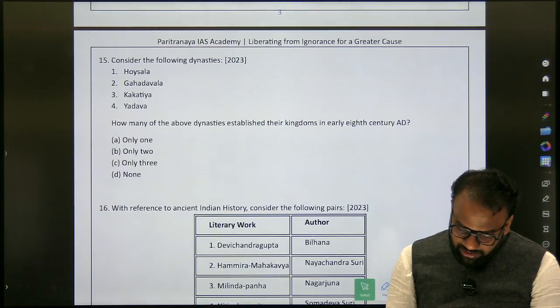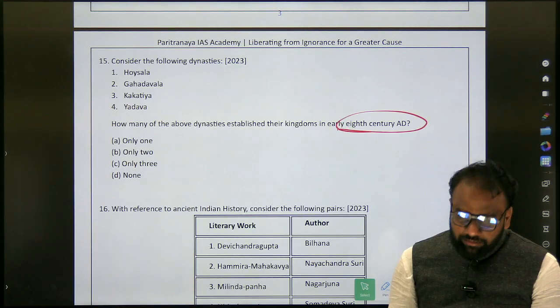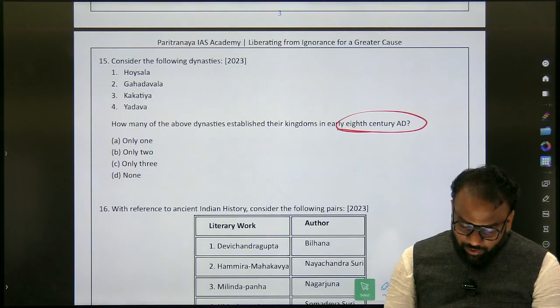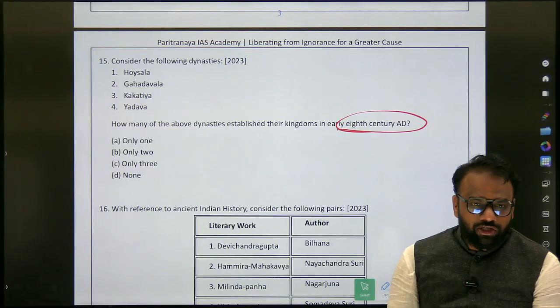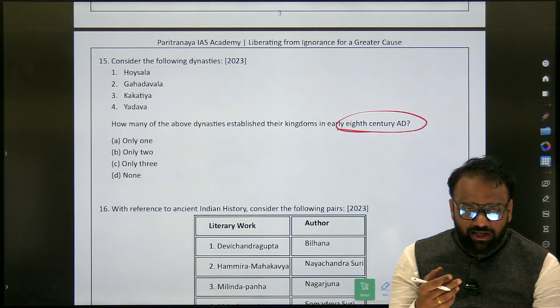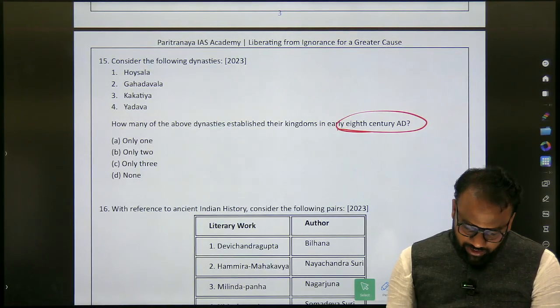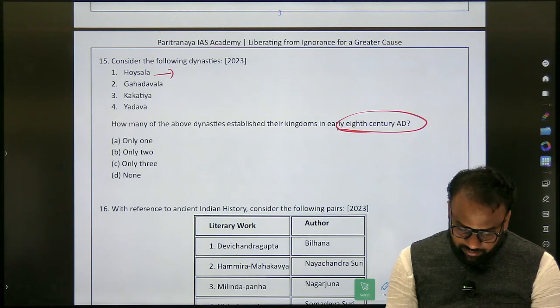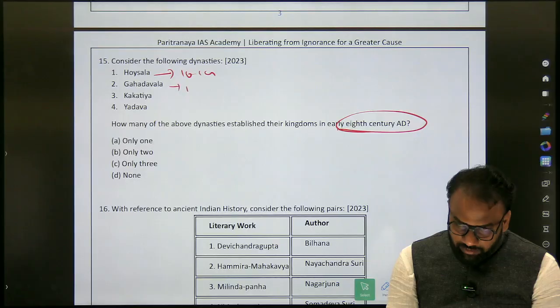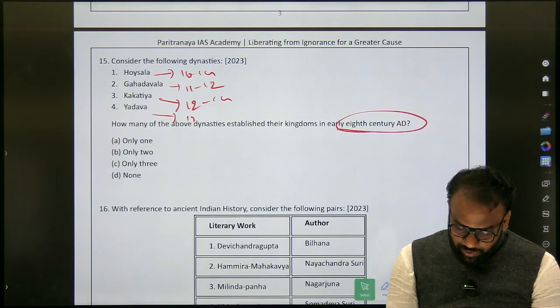Next, 23. So consider the following dynasties. How many of the above dynasties established their kingdoms in the early 8th century? Okay. So the first time when they look at this question, it is a very difficult question, because for every dynasty, it will be practically impossible for us to recall the corresponding years when they are present. Now we are sure. So Hoysalas are present in 10 to 14. Gardwalas 11 to 12. Kakatiyas 12 to 14. Yadavas 12 to 14.